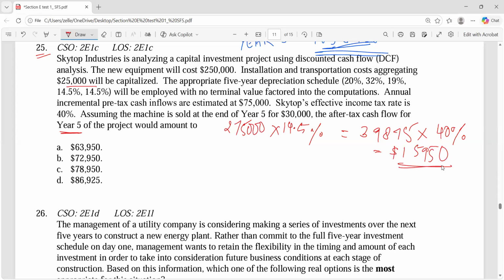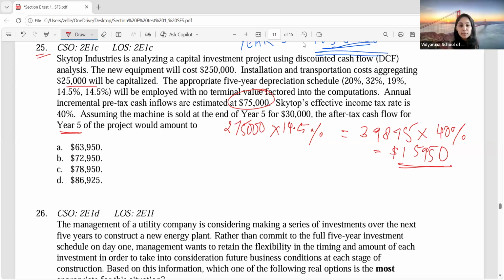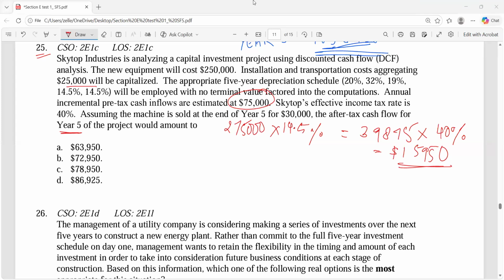What's the other thing? They've told how much is the cash flow that we can make in a year, right? Every year 75,000 we can make. But out of that 75,000, how much do we have to spend? 40% will go as tax. So, how much is left? 45,000.